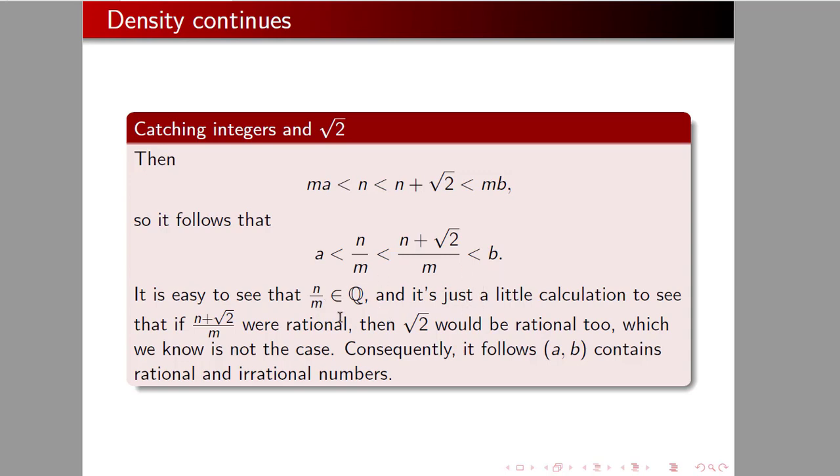And it's just a little calculation to see that if n plus the square root of 2 over m were rational, then the square root of 2 would be rational too, and we know that that's not the case because we proved it. So consequently it follows that (a, b) contains both rational and irrational numbers, and that's pretty cool.